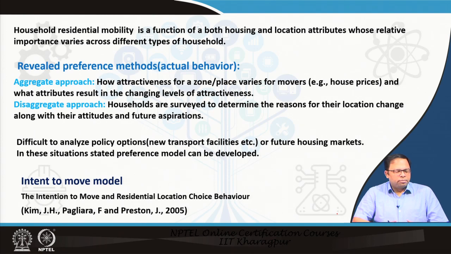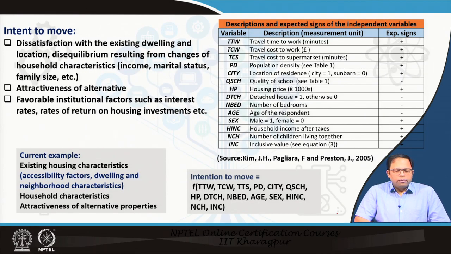And to explain all this, we use this paper, The Intention to Move and Residential Location Choice Behavior by Kim, Pagliara and Preston, and this will show an example of an intent to move model, where intent to move is because of dissatisfaction with existing dwelling and location, and disequilibrium resulting from changes of household characteristics like income, marital status, and family size. These are the reasons that were considered in this particular model.